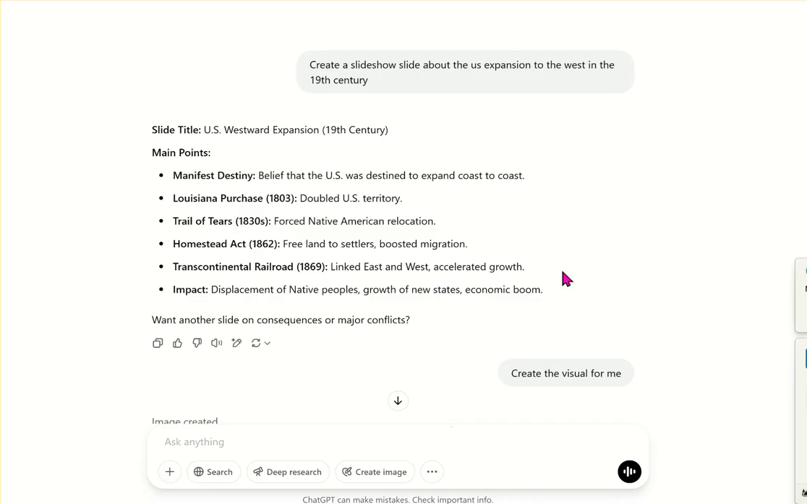So I went to ChatGPT 4.0, and this is late March, last week of March 2025. I asked for a slideshow slide about the US expansion to the West in the 19th century. As you can see here, the first response was just text, and ChatGPT just went over the main points. Honestly, I didn't really care about the decisions it made here, and I really wanted to see what it could do with the visuals.